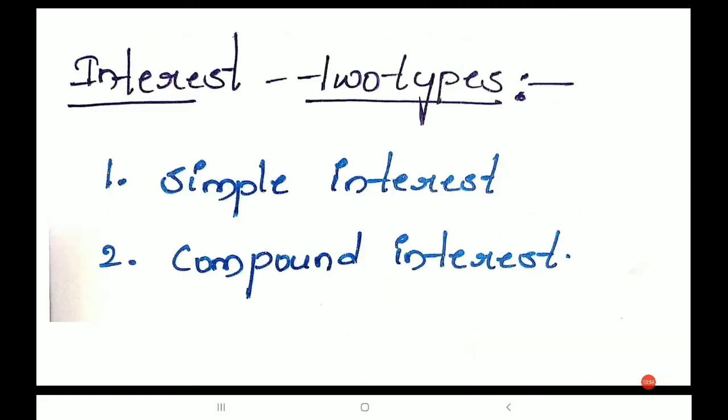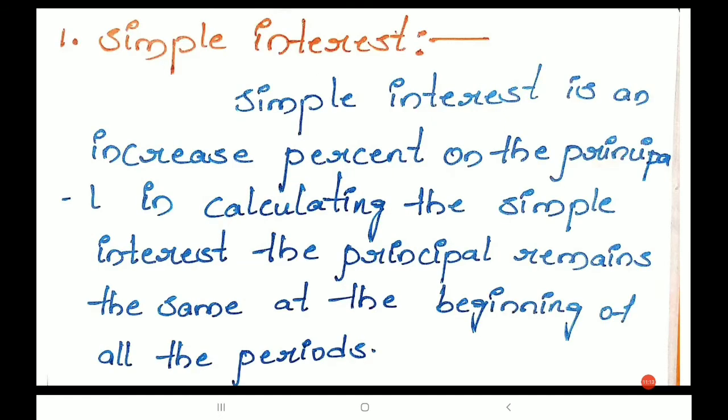So interest has two types. One is simple interest, the second one is compound interest. In this video we are going to discuss simple interest first. To understand compound interest we have to have a strong base on simple interest. Simple interest is an increased percent on the principal.